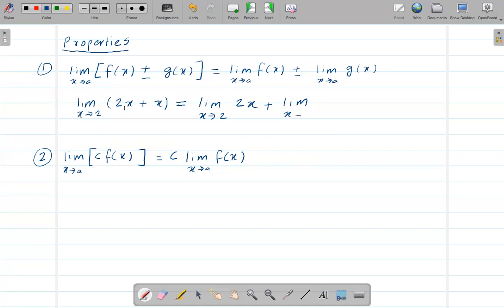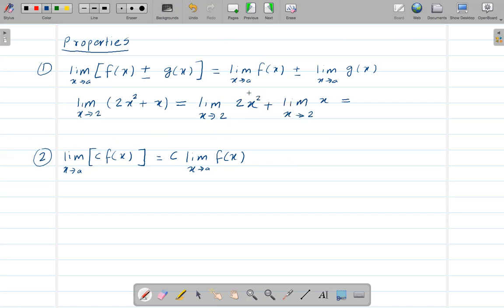You could have just said 2x plus x is 3x, but let's use 2x squared so that we cannot combine these two. Now just take the limit of this, as x goes to 2.